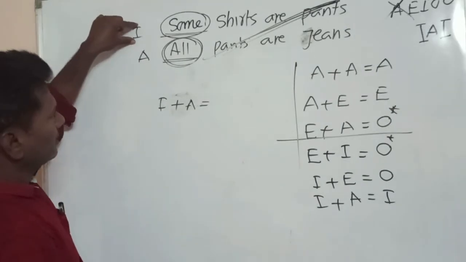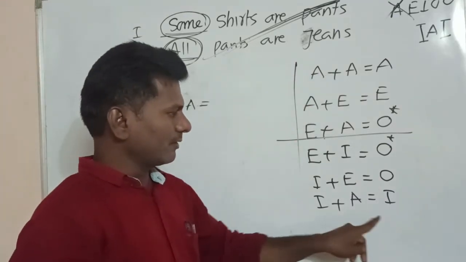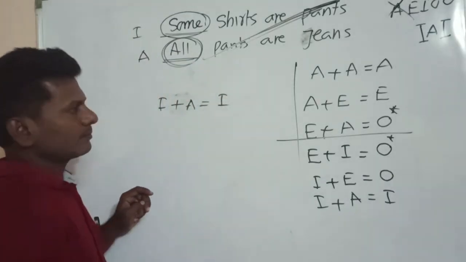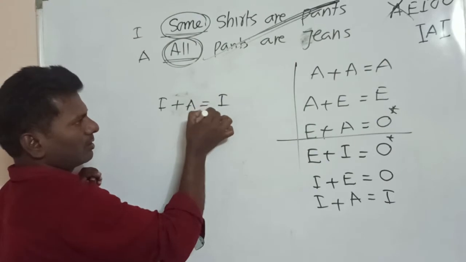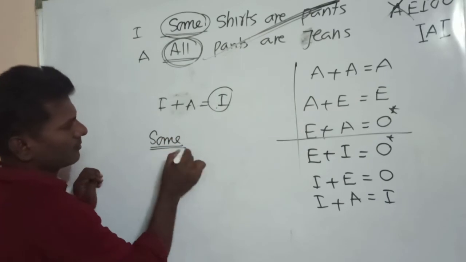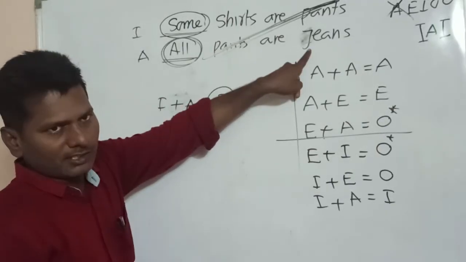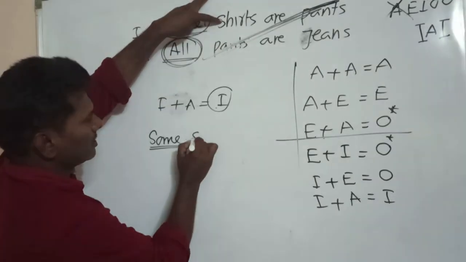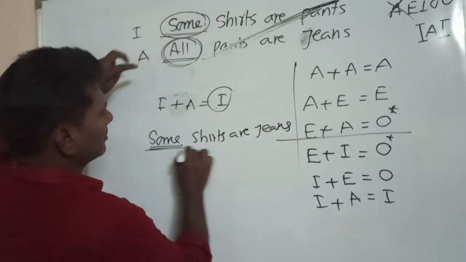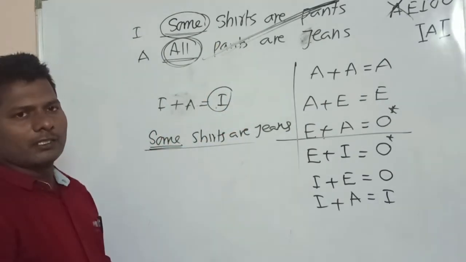First we have to write I, after that plus A. I plus A. Here we have the I plus A formula: I plus A is equal to I. So here, after the equal sign, we got I. I means I have to start with some. So these two terms are cancelled. We are left with shirts and jeans. Now we have to write some shirts are jeans. So this is the derived conclusion. So in this way we combine two statements.